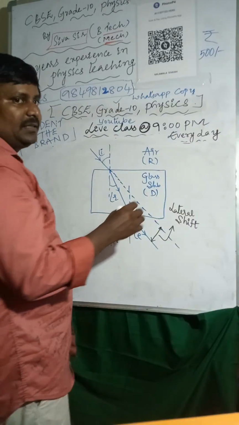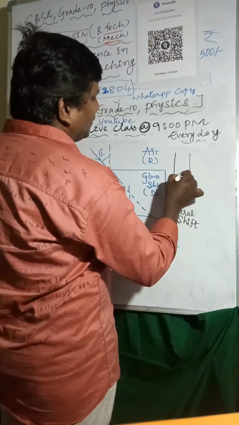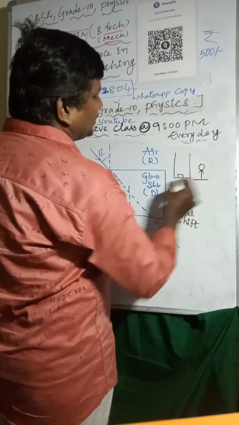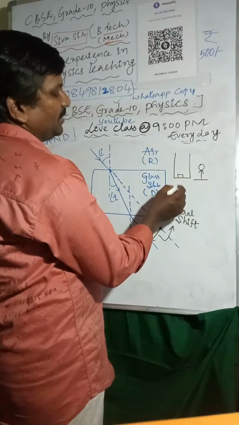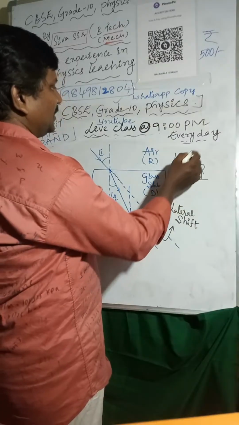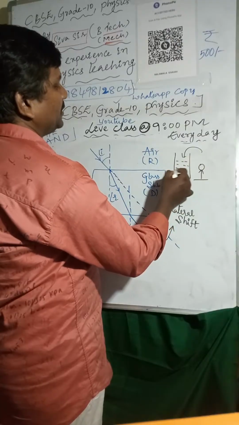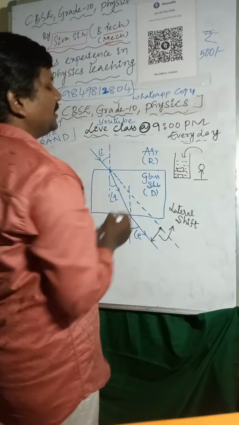So we can take a beaker. I'm taking the beaker, and this is a coin kept at the bottom. I'm standing here, so the person can see the coin here. If you pour water, then after pouring water the coin position rises up. The coin position appears here.